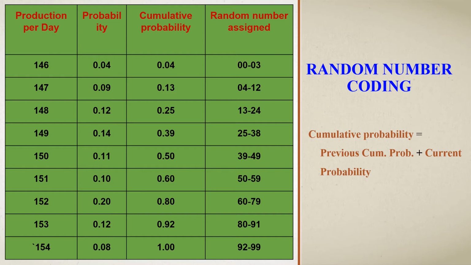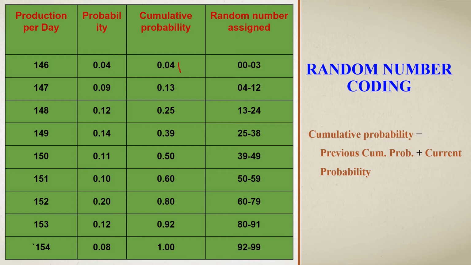There is no previous probability, that is, it is the first day, so the previous cumulative probability is 0. So we are summing 0 and the current probability, and we get the cumulative probability as 0.04 itself.